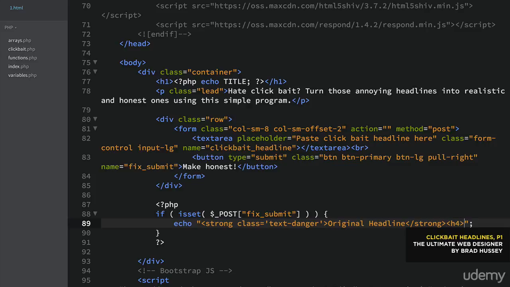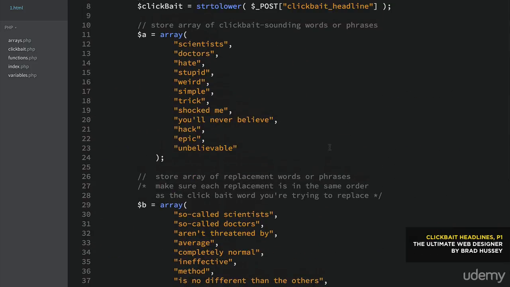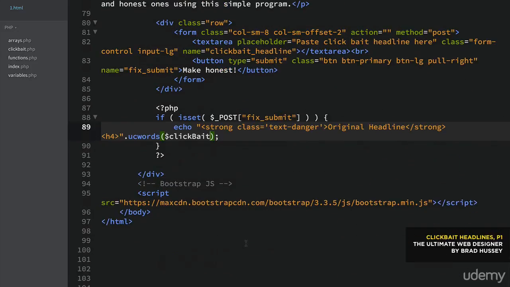And that level 4 heading, we need to concatenate the value of the variable. So I'm going to go outside of this double quote, dot, and then we're going to use the ucwords PHP function, which is going to uppercase the first letter in every word. And the reason I want to do that is because we lowercased the clickbait headline, the original headline, so that we can test it with our arrays. Remember how we did them all in lowercase? Well, we needed them lowercase to test. Now we need them uppercased again, and this is where we will do that. And then we'll just say clickbait, and I'm pretty sure that's what we called it. Clickbait. So that's the original headline.